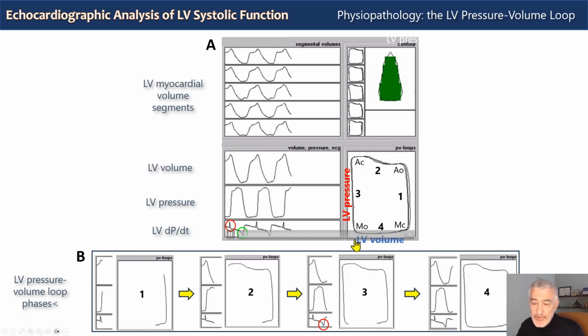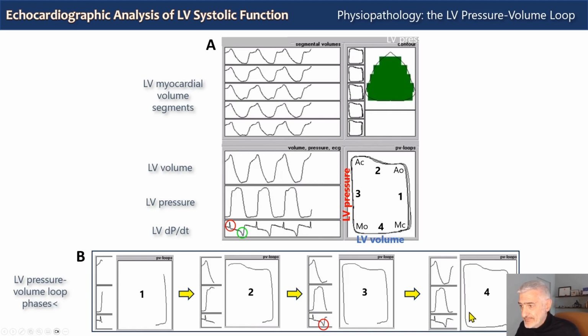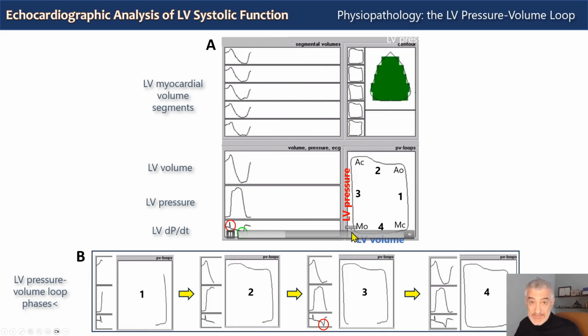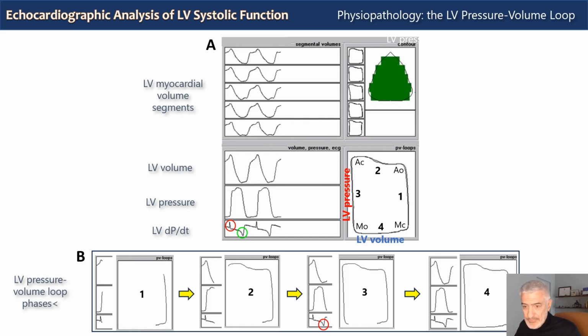The final fourth phase down here is left ventricular filling, between mitral valve opening and mitral valve closure. Here, left ventricular pressure increases a little bit until end diastolic pressure, and left ventricular volume increases substantially until the left ventricular end diastolic volume, which is left ventricular preload.